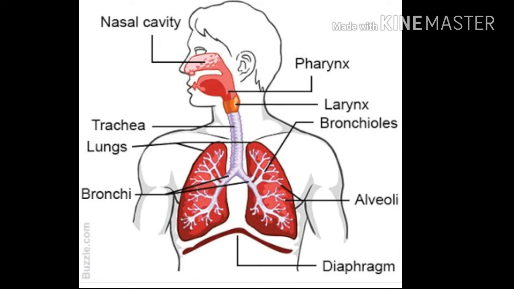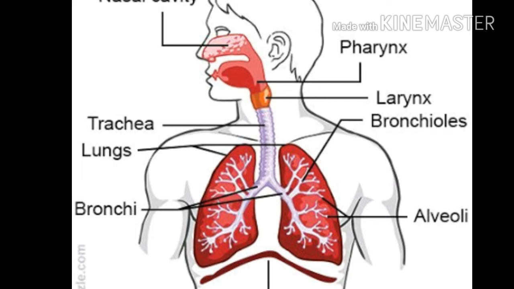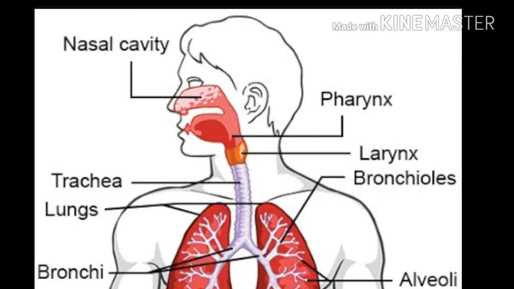So now the next organ of the respiratory system is the pharynx. The pharynx is located behind the nasal cavity and above the larynx. The pharynx is further divided into three parts: the oropharynx, the nasopharynx and the laryngopharynx. Function of the pharynx. In the swallowing process, the pharynx serves as a pathway for the movement of food from the mouth to the esophagus.